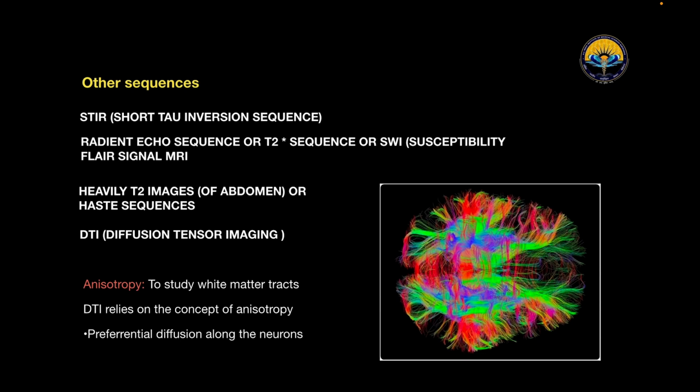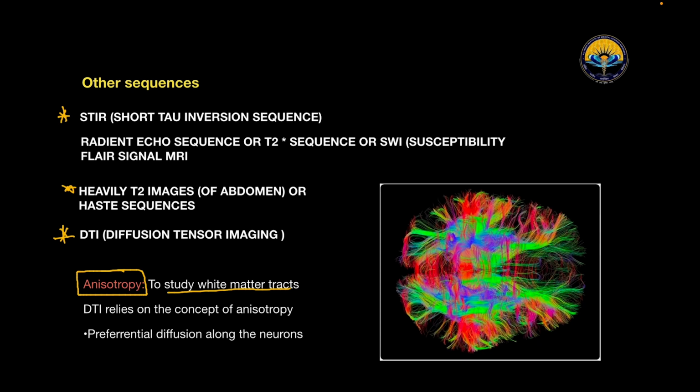There are a few other sequences like STIR, that is short tau inversion recovery, gradient echo sequence or T2* sequence, or susceptibility weighted imaging, FLAIR, heavily T2 images of the abdomen or HASTE sequence, and diffusion tensor imaging, which is based on the concept of anisotropy, that is to study the white matter tracts.